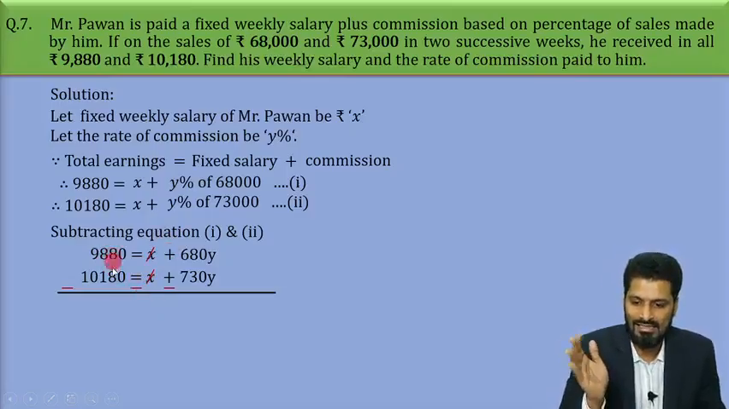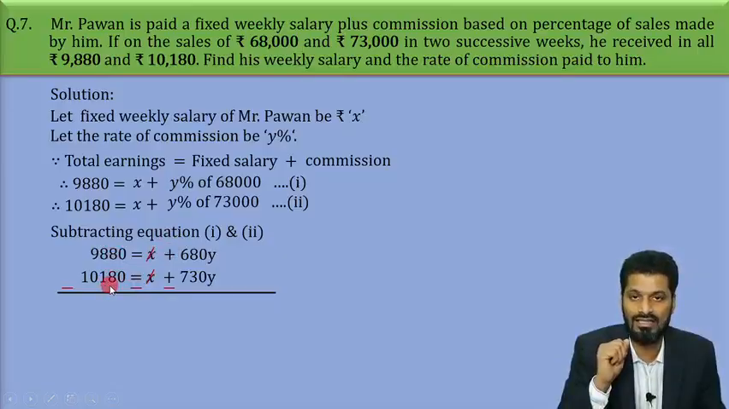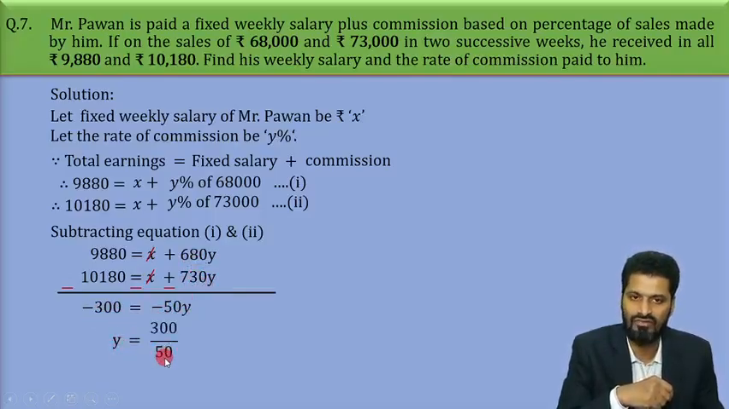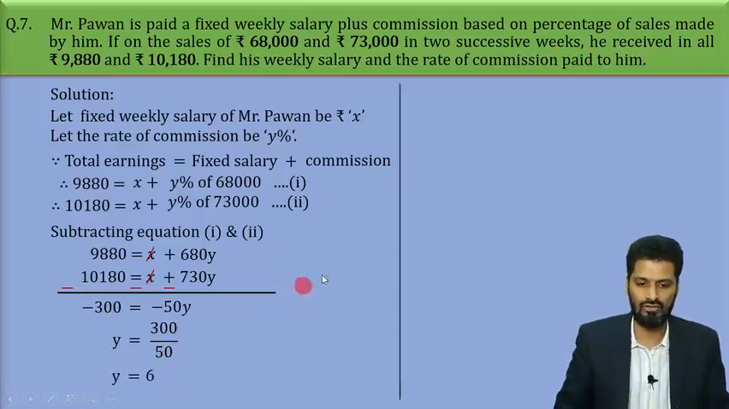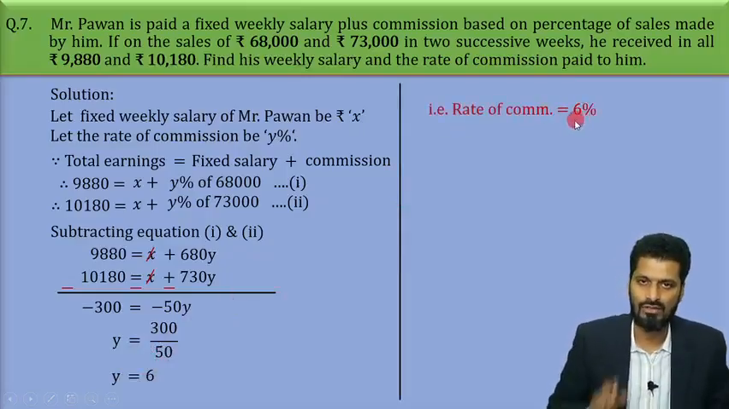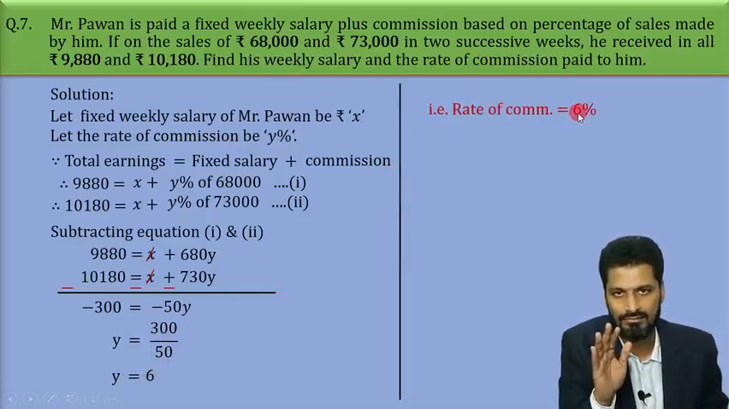Now 9880 minus 10,180 is how much? Yes, it is minus 300. And on the right hand side 680y minus 730y is minus 50y. Now this minus and minus will be cancelled and y will be 300 upon 50 which is 6, right? So we have calculated the rate of commission as 6%. So the first part of the question is done, right?